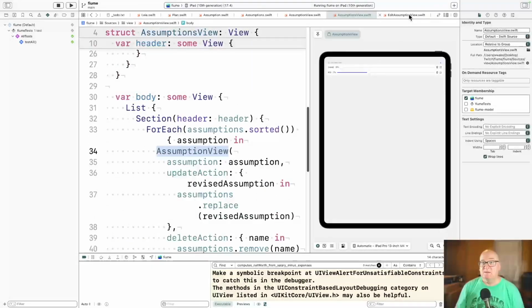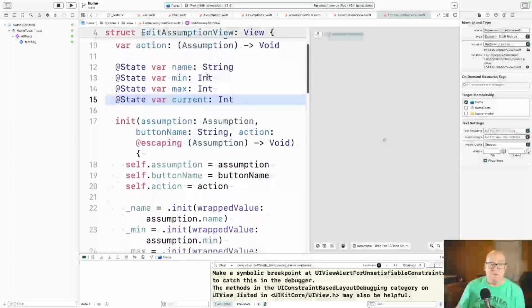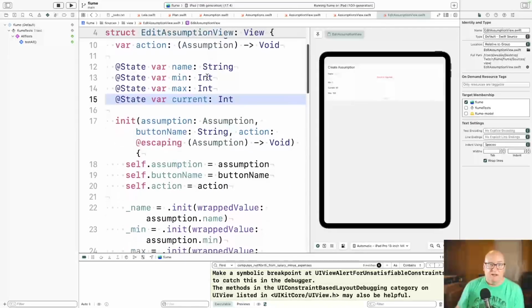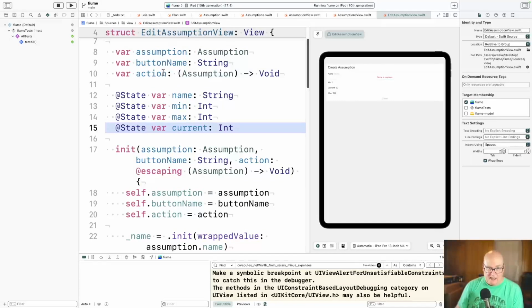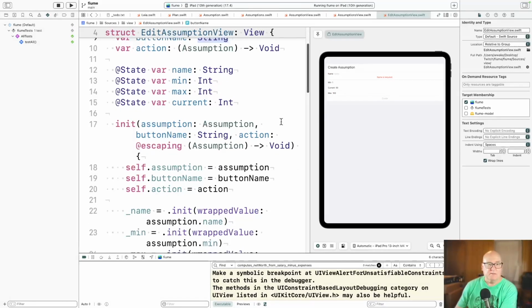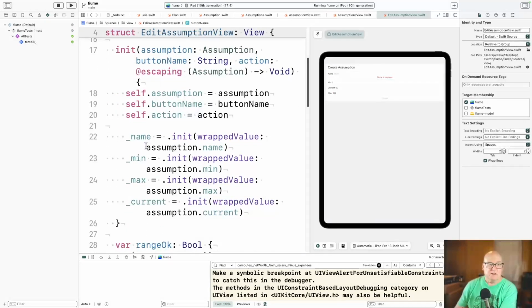Pretty simple list. And then finally, edit assumption view. It's got the action. It's got the assumption it's working on, the starting point for it, and the name of the button. So this button could be create or update depending which activity you're doing. And similarly, the title is based on that create or update. We have state, and the state corresponds to the fields in the form since we're editing with them. So when we come in, we initialize all those local fields to the field from the assumption we're working from.